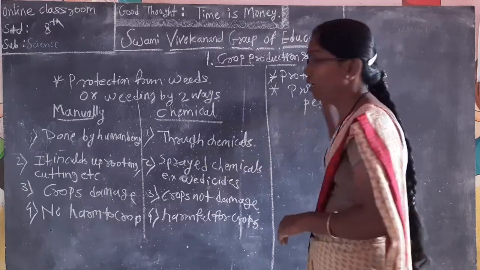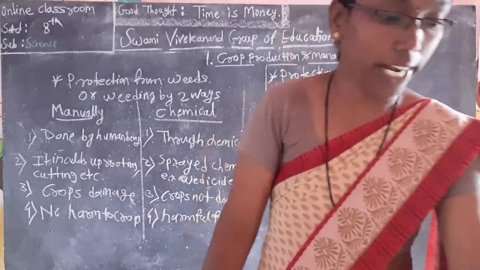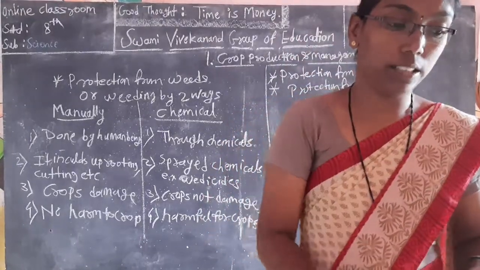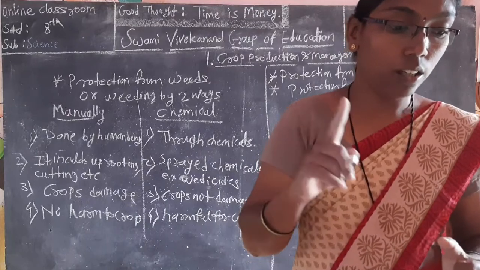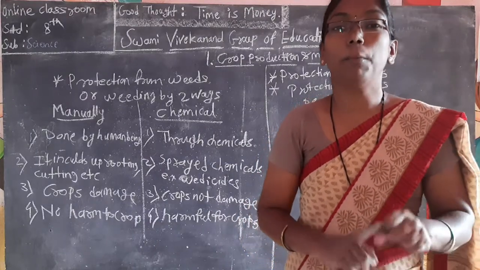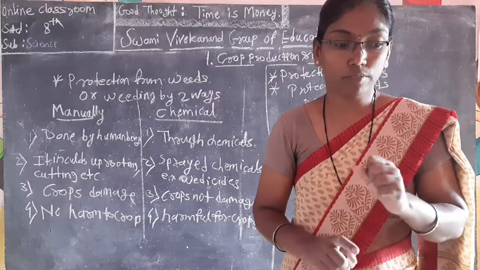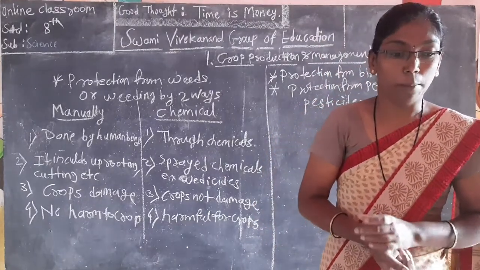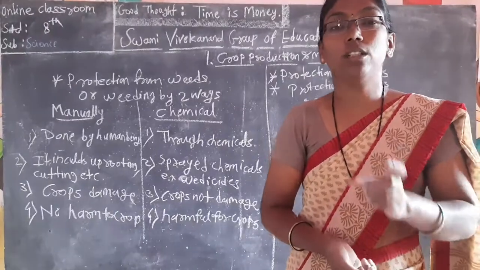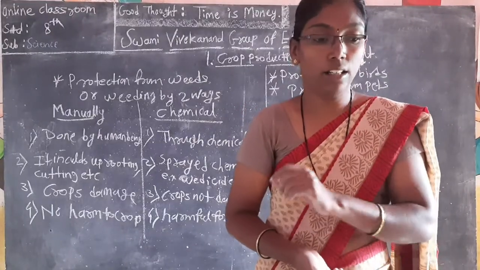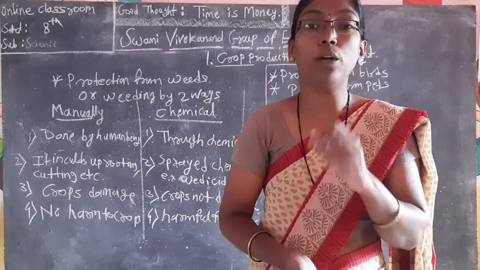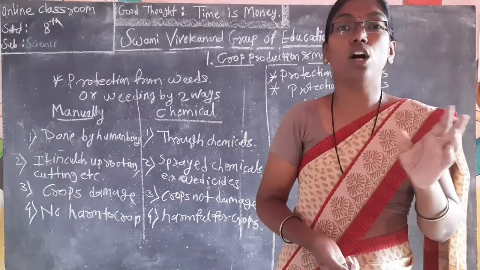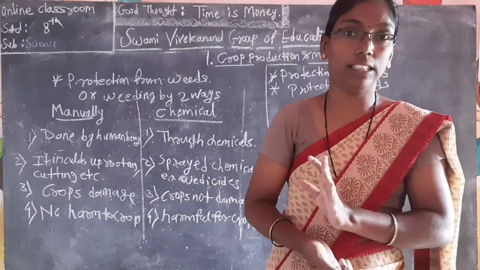Don't forget, some pesticides are given in your textbook. Which are they? DDT, BHC, sulfur, zinc phosphate, and warfarin. You can write some pesticides in your notebook as they are. The question is like this: write down some common pesticides which we can use in the field. There are 3, 4, 5 of them. It can be a 2 mark or 3 mark question. Write it down as it is.